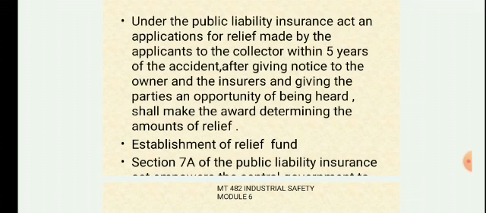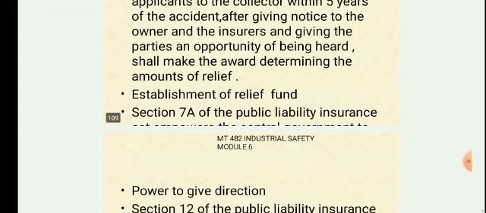Then, establishment of relief fund. Section 7A of the Public Liability Insurance Act empowers the central government to make an environmental relief fund. Okay, so Section 7A gives the central government the power to establish an environment relief fund. From that fund, the government can then make its own contribution for the insurance.